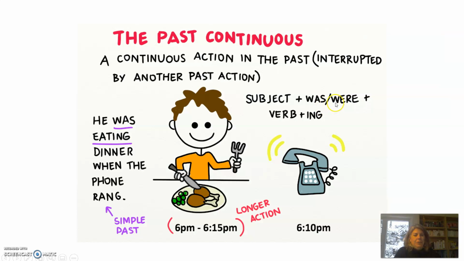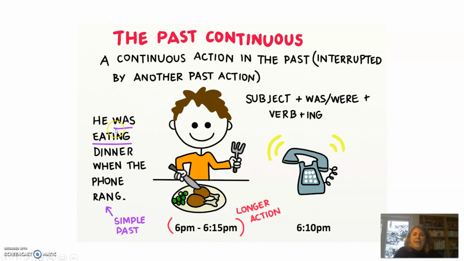Here's another thing that hopefully can help you understand it. The past continuous is a continuous action in the past. Okay? Det en handling som varer over tid i fortiden. Og så det avbrutt, interrupted, by another past action. Okay, so one thing was happening in the past, and it was interrupted by another thing that was happening in the past. Okay, så du har to ting som begge har skjedd i fortiden, men den ene bruker du past continuous, og den andre så bruker du vanlig simple past.